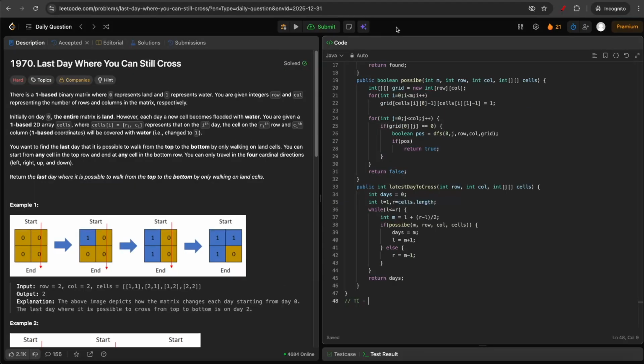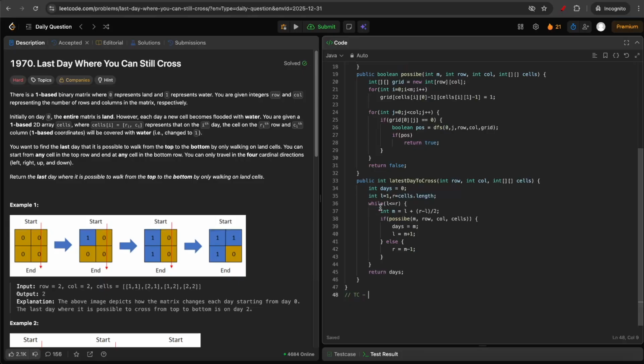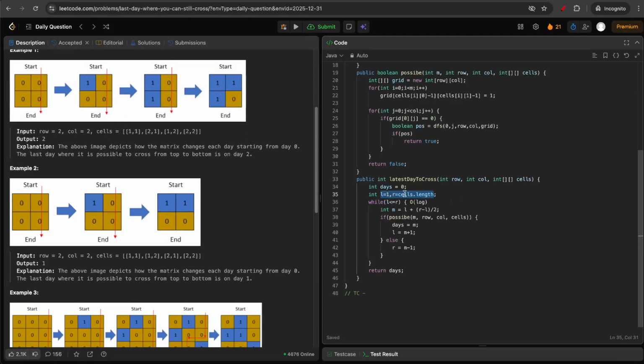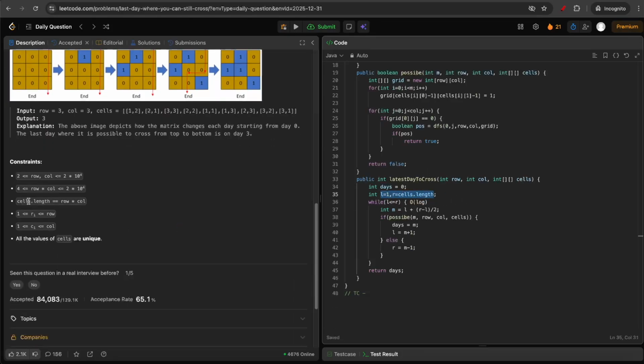Finally, let's do the time and space complexity analysis. So for time complexity, here we are running a binary search, which will be order of log of the number of days, cells dot length. So cells dot length is basically the same thing as row into column, which is n into m.